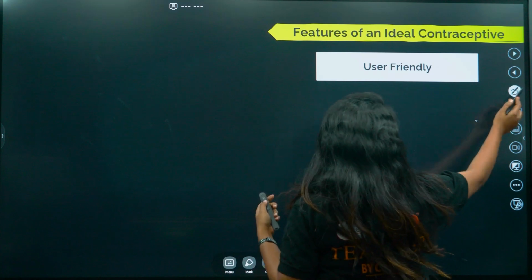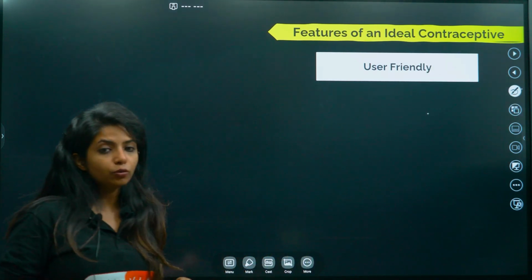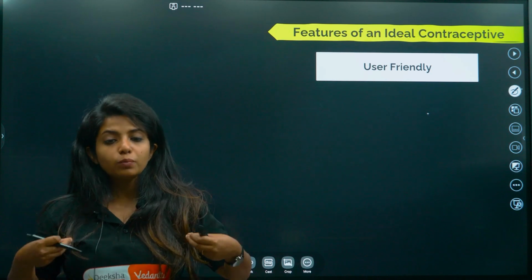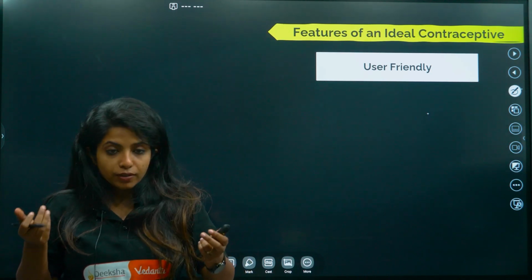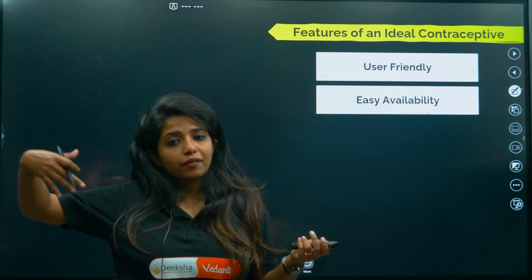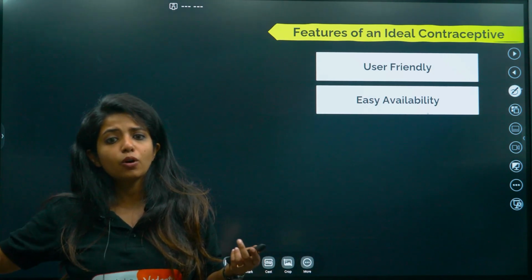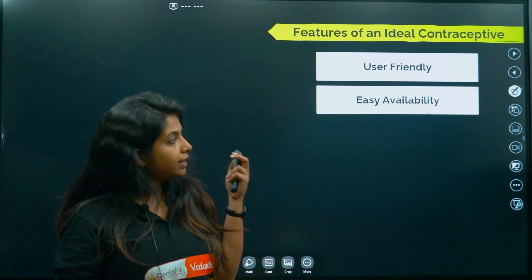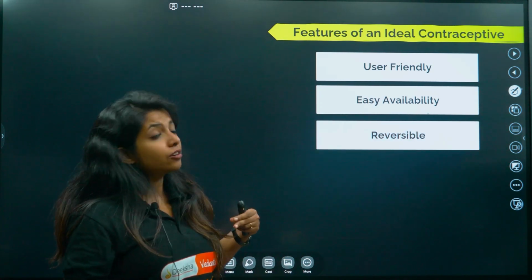Okay, so it should be user friendly. It's not like something that you have to go to the hospital and then put inside your body. It should be user friendly. You should be able to use it by your own self. First thing. Second thing, easy availability. It's not like you have to travel long distances to find things. For example, condom, it is easily available in all the medical shops, right? So easy availability should be there. Next, reversible effects.